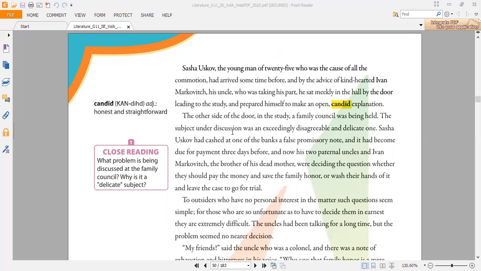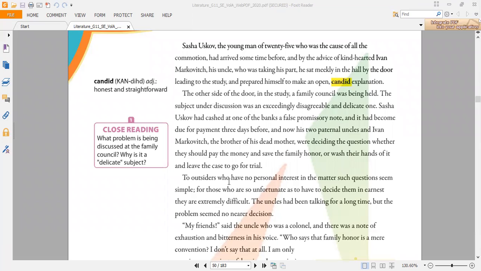It shows in the story that Sasha has done something wrong: he has taken money from the bank and did not pay it back.